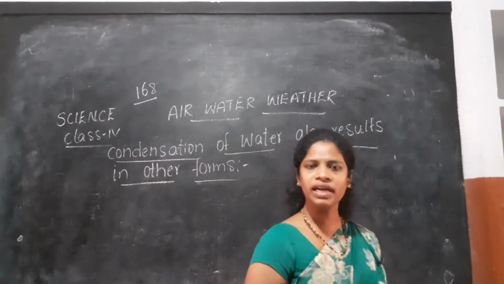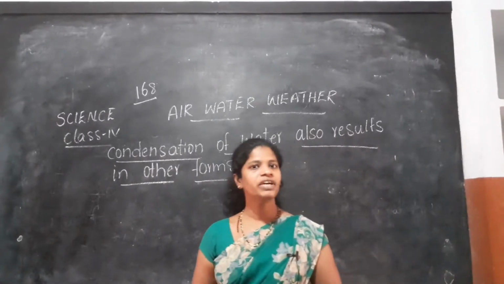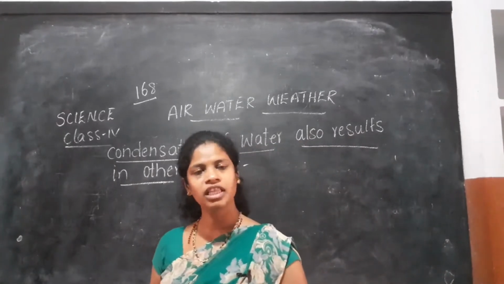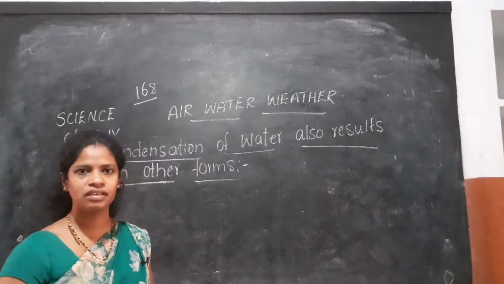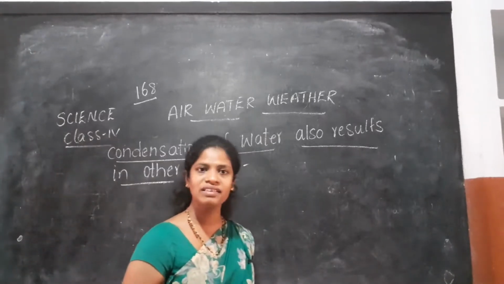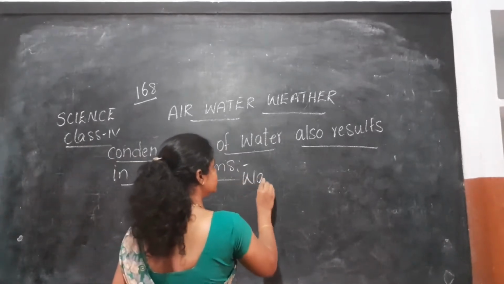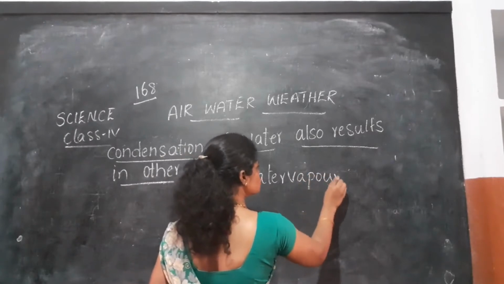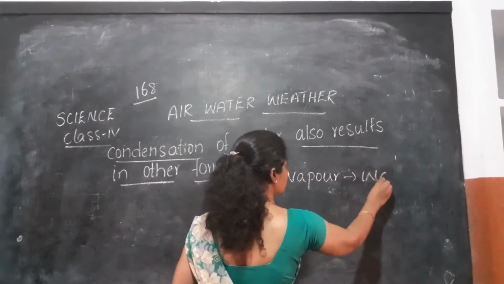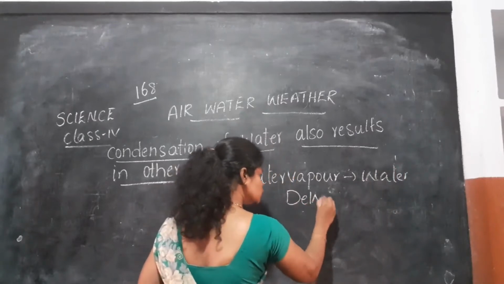So the atmosphere contains water vapor. This water vapor, when it touches the still cooler substances like leaves, flowers, window glasses, bike seats, converts into water. So this we call as dew.